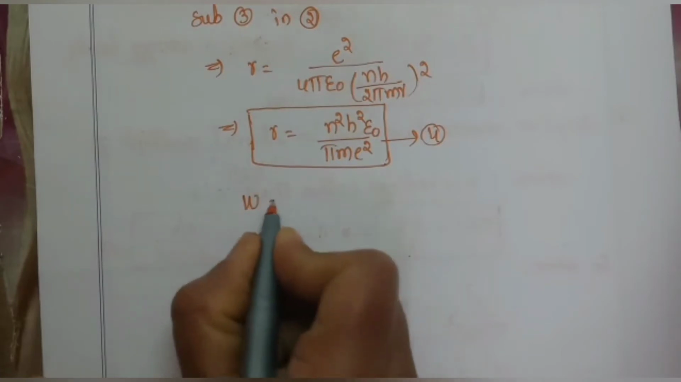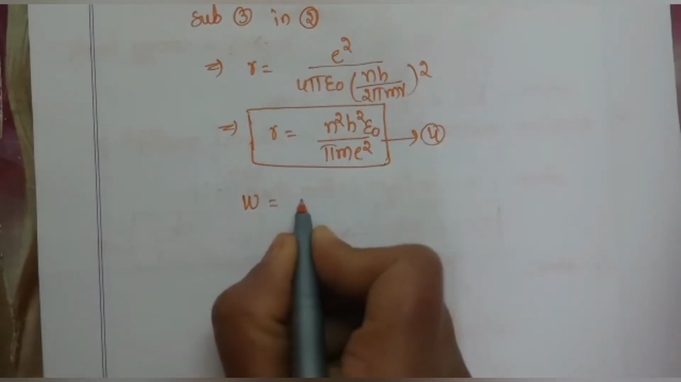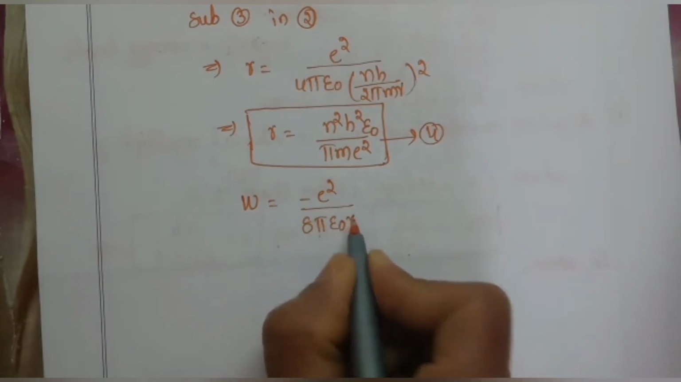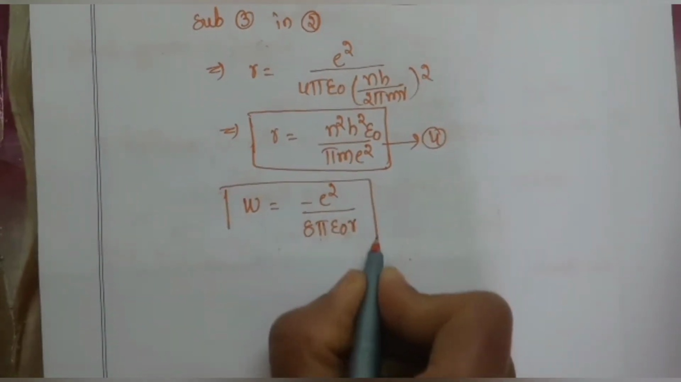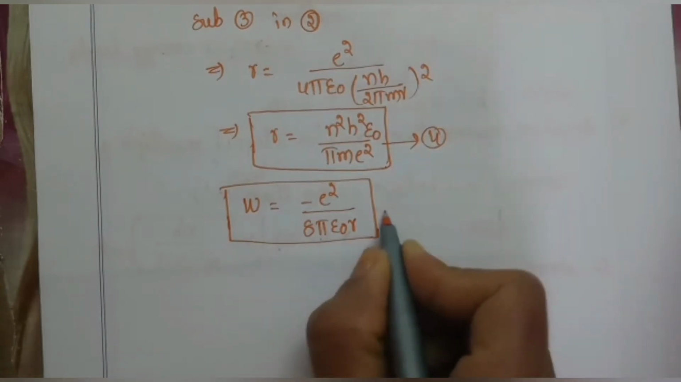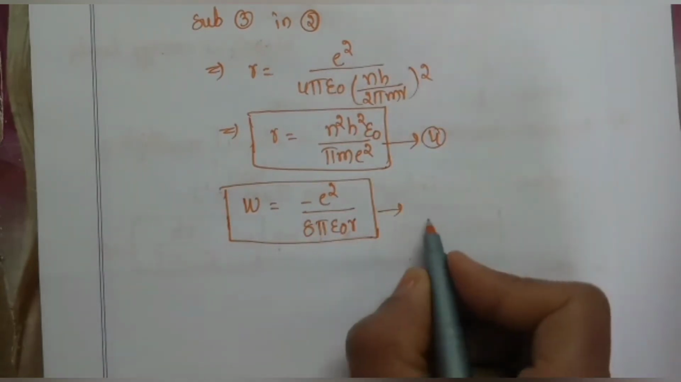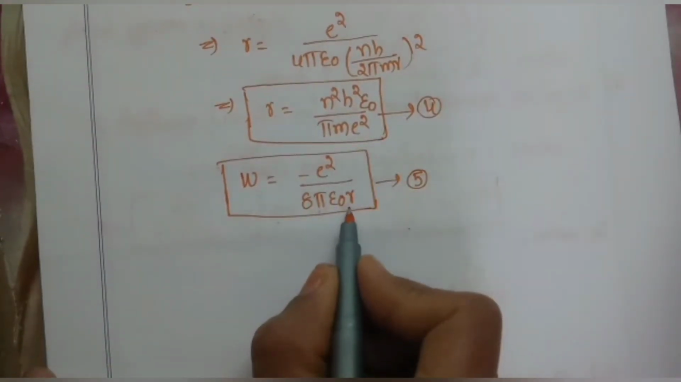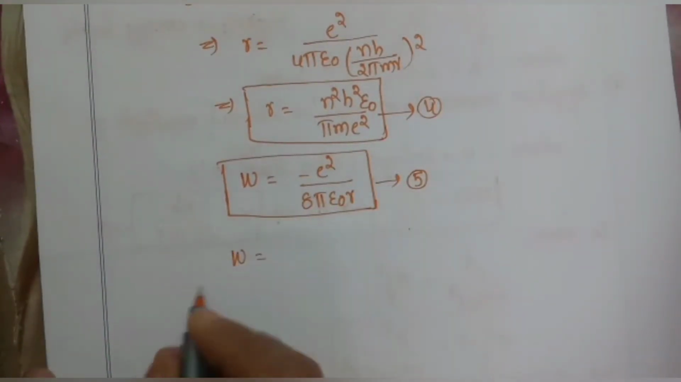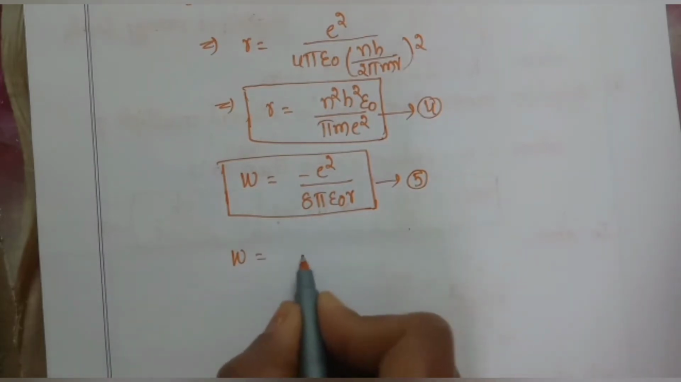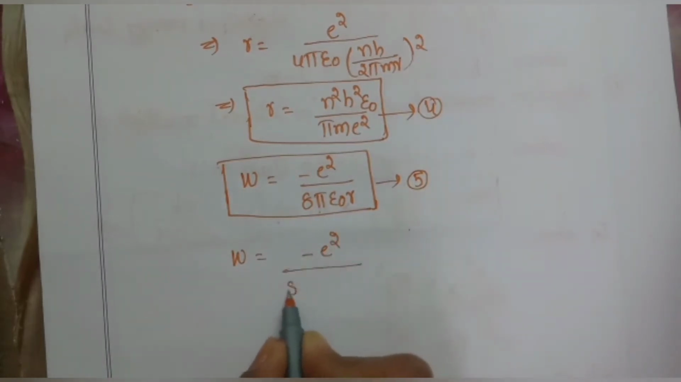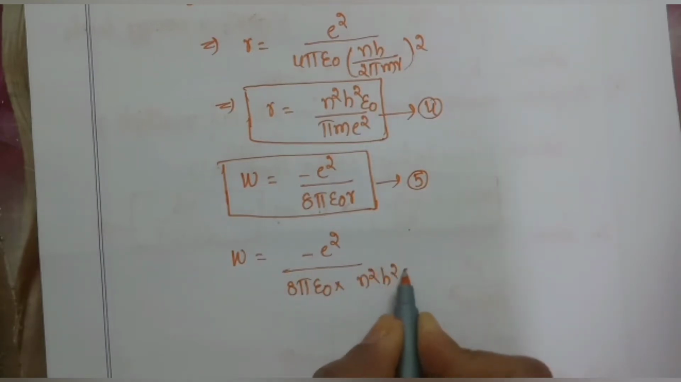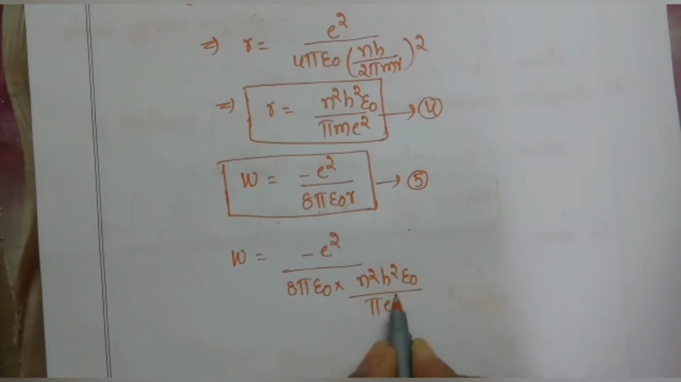Energy possessed by an atom in its stationary stable state is given by W is equal to minus e square by 8 pi epsilon naught r. This equation is derived from the Rutherford atomic model, and we also know the derivation for this. We already discussed it. So here if we substitute r, then we get the energy of the electron according to Bohr's model. So W is equal to minus e square by 8 pi epsilon naught into r, meaning n square h square epsilon naught by pi m e square.